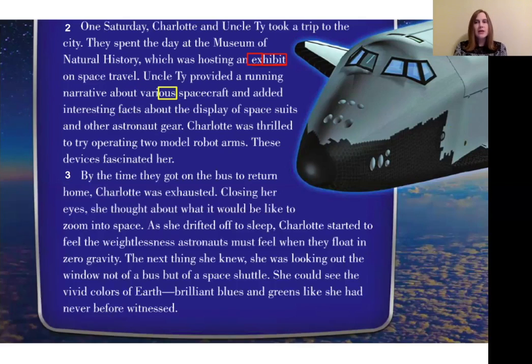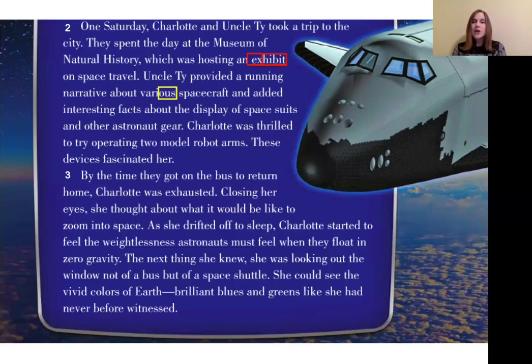Well, the word vary is a root that means different. So various would mean full of different. What noun is it describing? Yeah, it's describing spacecraft. So that means when Charlotte and Uncle Ty go to this exhibit, they're not just seeing one kind of spacecraft, they're seeing many different kinds of spacecraft.